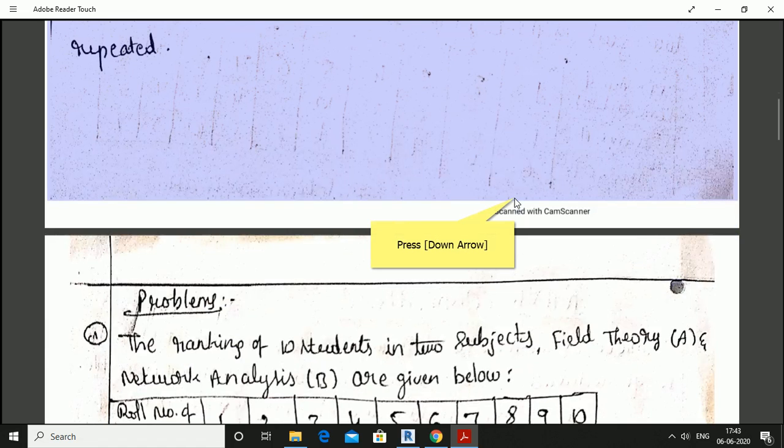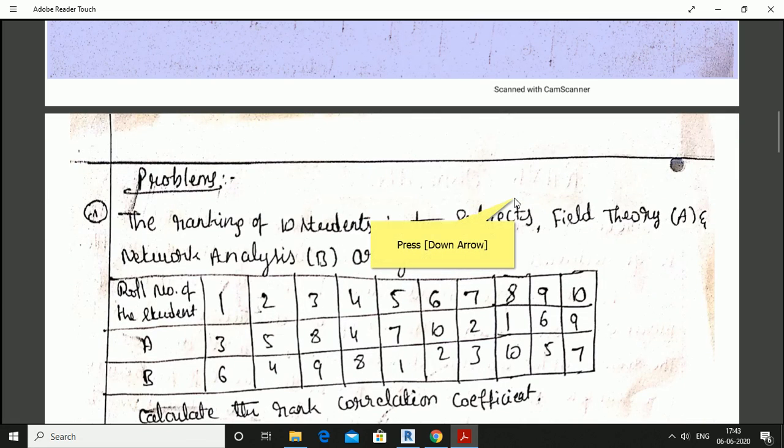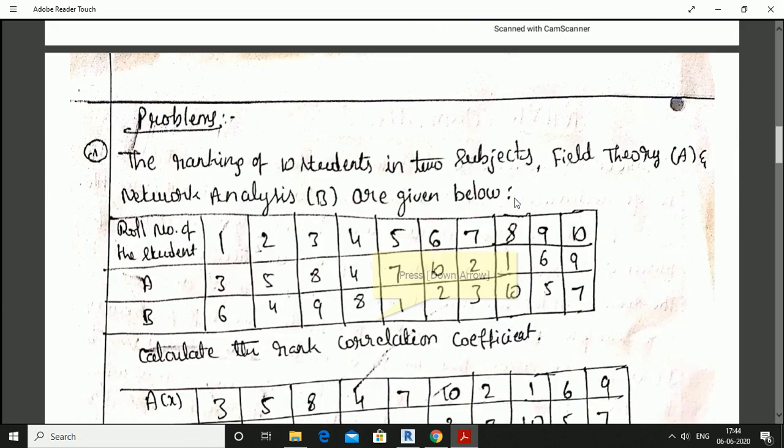Now we will see a few problems on this. The first problem: the ranking of 10 students in two subjects, field theory, that is characteristic A, and network analysis, B, are given below. Roll numbers of the students are 1 to 10.